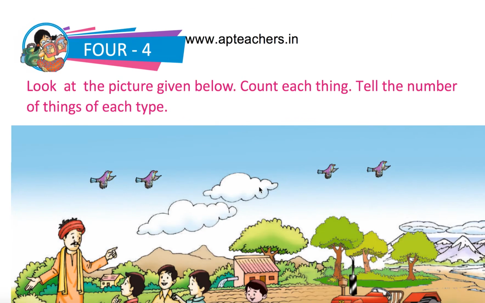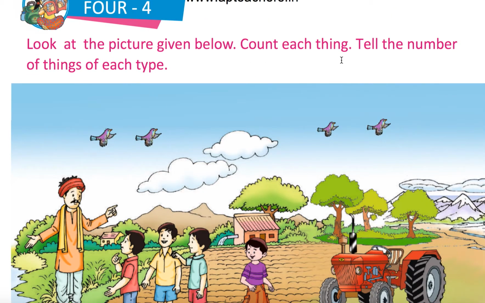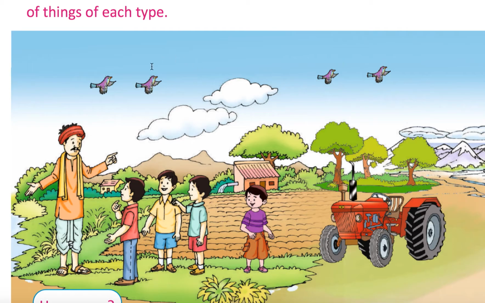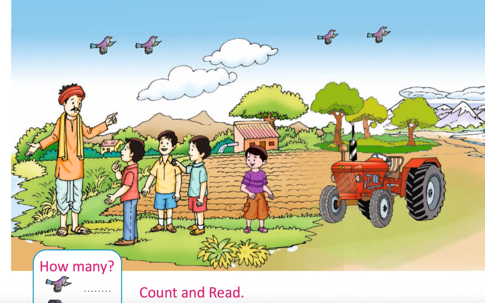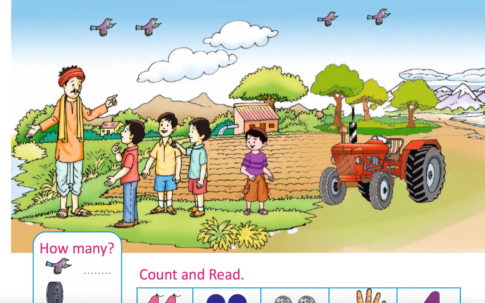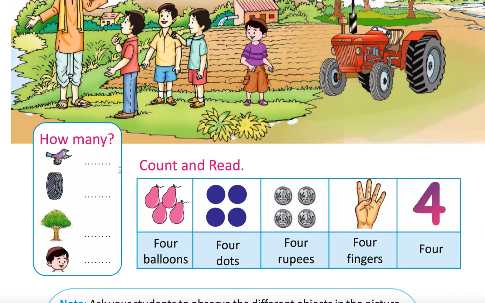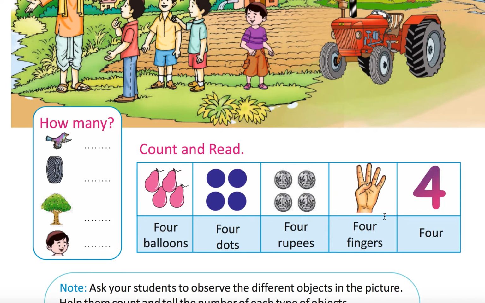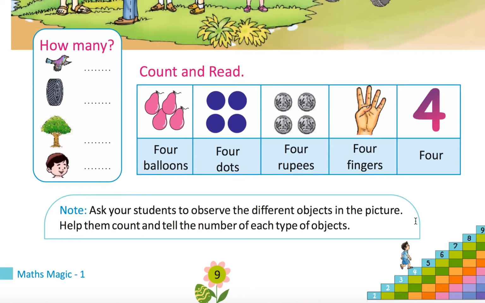3. 4. Look at the picture given below. Count each thing. Tell the number of things of each type. Birds are 4. Children are 4. These tires, tractor tires are 4. Bottles 4. Trees are 4. Okay. Birds are 4. Tires are 4. Trees are 4. Children are 4.